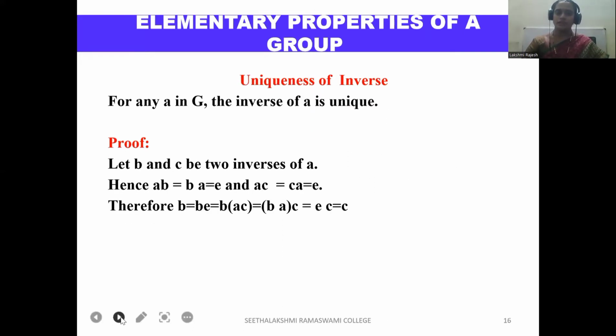Uniqueness of inverse. For any A in G, the inverse of A is unique. Proof. Let B and C be two inverses of A, hence AB equals BA equals E and AC equals CA equals E. Therefore, B equals BE, which is equal to B of AC, which is equal to BA of C, which is equal to EC, which is equal to C.